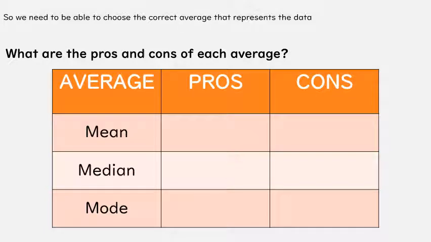We need to be able to have a look at the mean, median, and mode and choose which one actually represents the data the best. First of all, we're just going to have a look at the pros and cons of some of the averages. So the pros of using the mean is it includes all the numbers. We add all the numbers up, we divide by how many there are. So every bit of data is included. The cons, though, are it's affected by extreme values. So like when we saw on that question just then, the mean changed to a lot higher because of that £80,000 salary, whereas actually it should have been a bit lower.